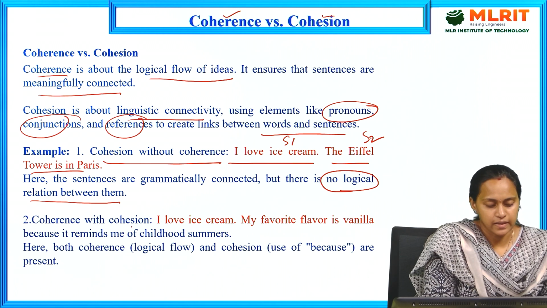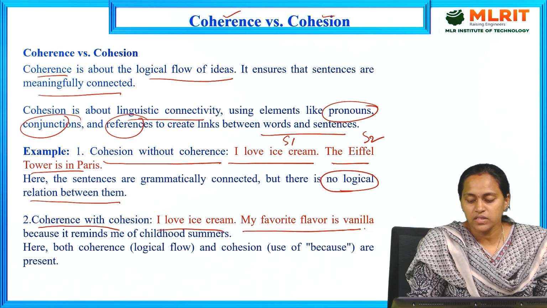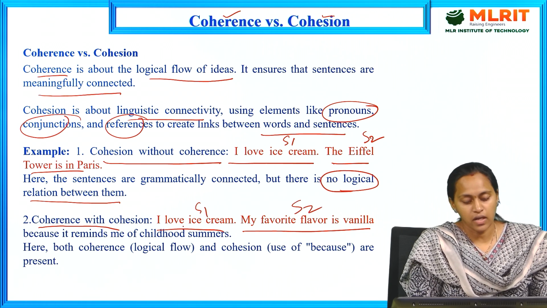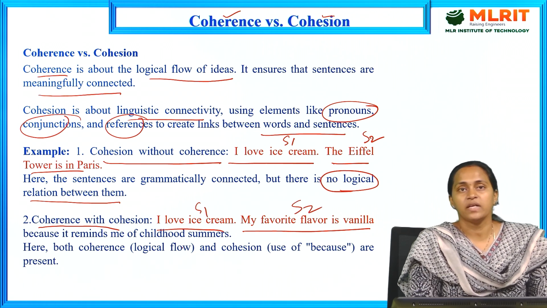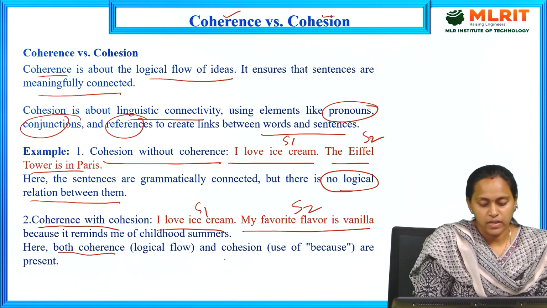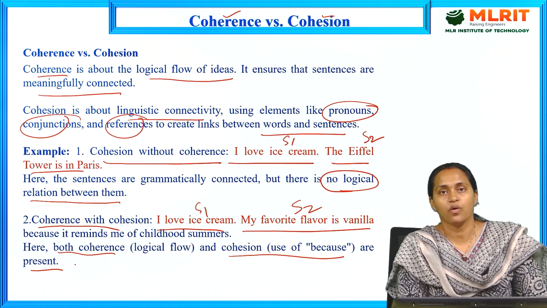See the second example, with coherence and cohesion. I love ice cream. My favorite flavor is vanilla. There is a relationship between sentence 1 and sentence 2, because it reminds of childhood summers. In this example, both cohesion and coherence are present.